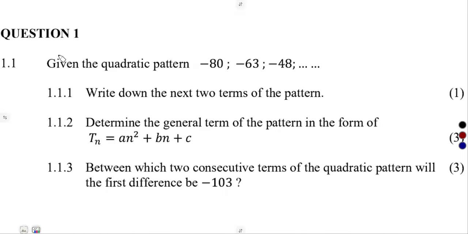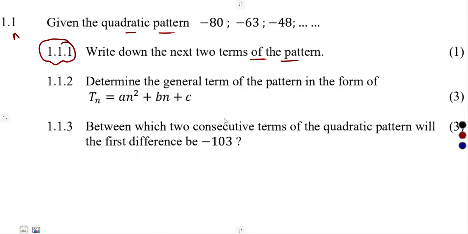All right, so like I said, here we are given a number pattern which is a quadratic pattern. 1.1.1, write down the next 2 terms of the pattern. So what will be the next 2 terms? We are not given the pattern. They want us to determine the Tn later on.